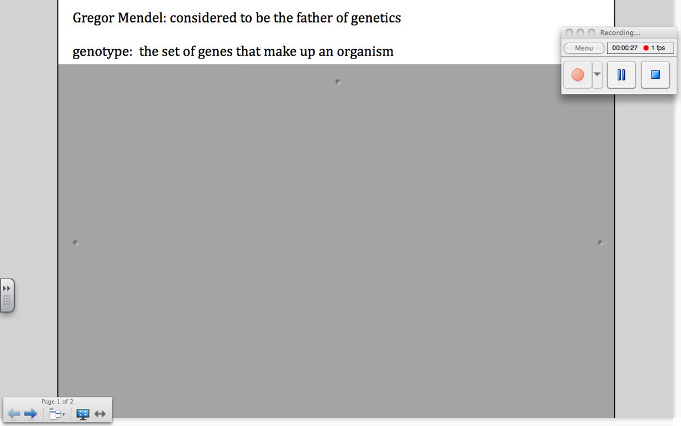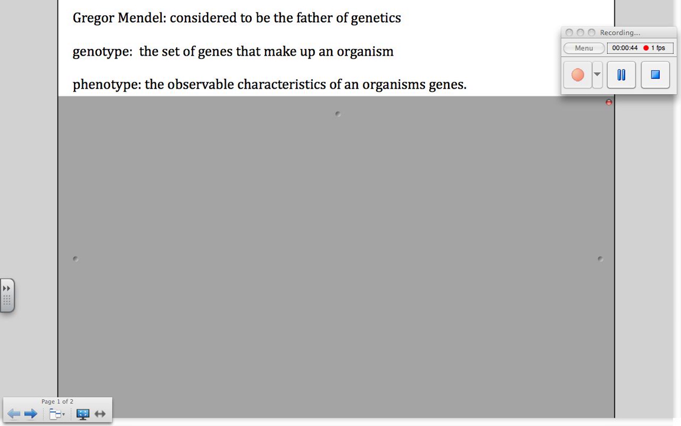The next term is genotype. A genotype is the set of genes that make up an organism. So you have a specific genotype. It may or may not show, but they're the genes that make up who you are.